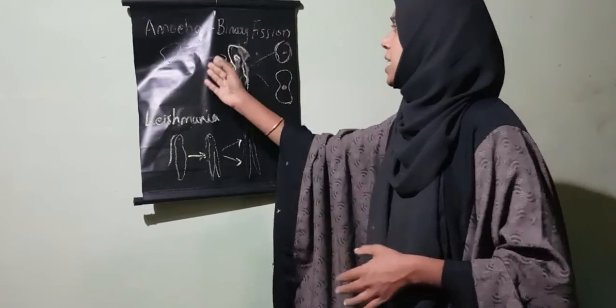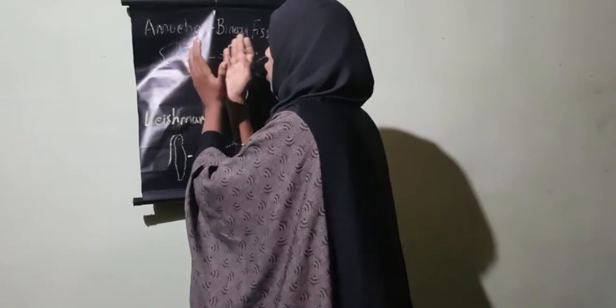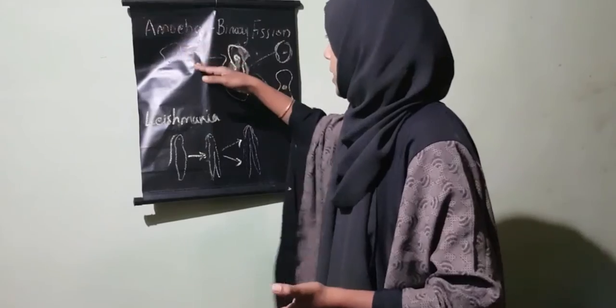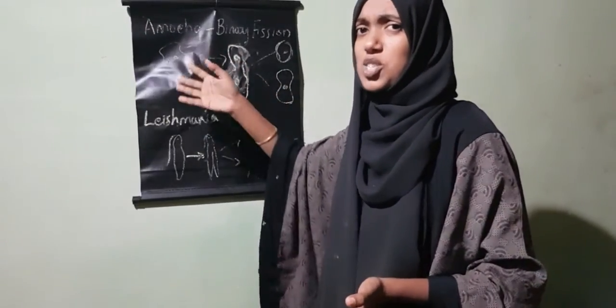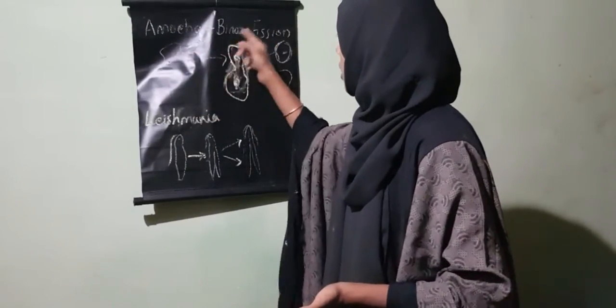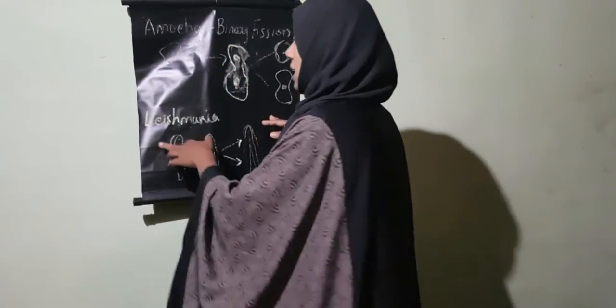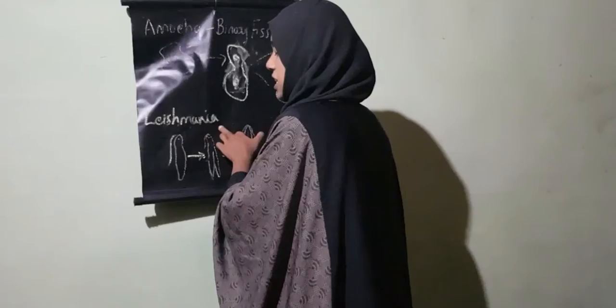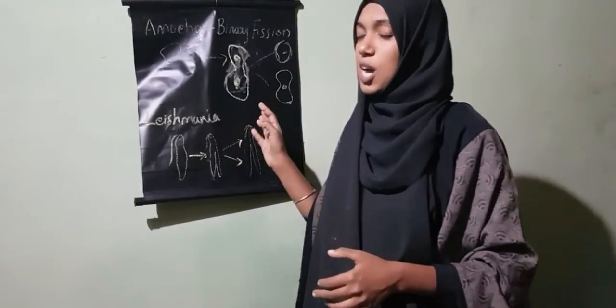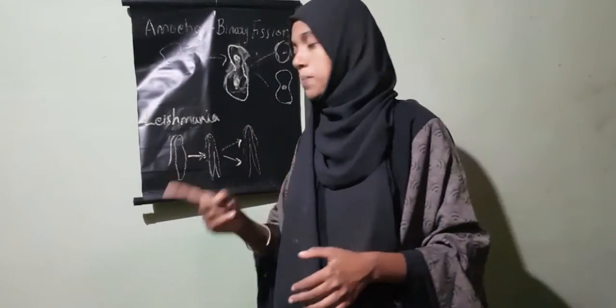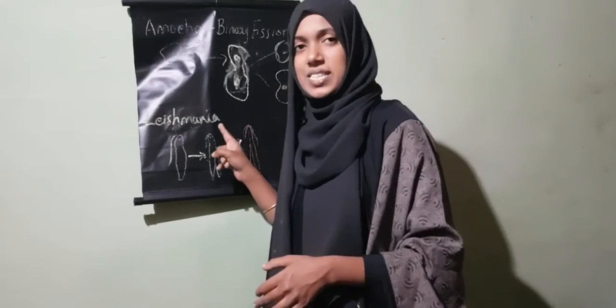And we know that binary fission occurs in any plane in the case of amoeba. There is no definite plane. Then we learned about binary fission in leishmania. Leishmania is also a unicellular organism which causes a disease, Kala-Azar.